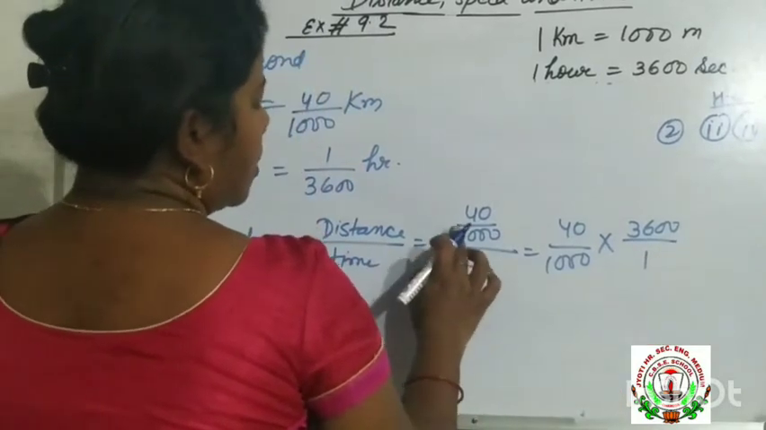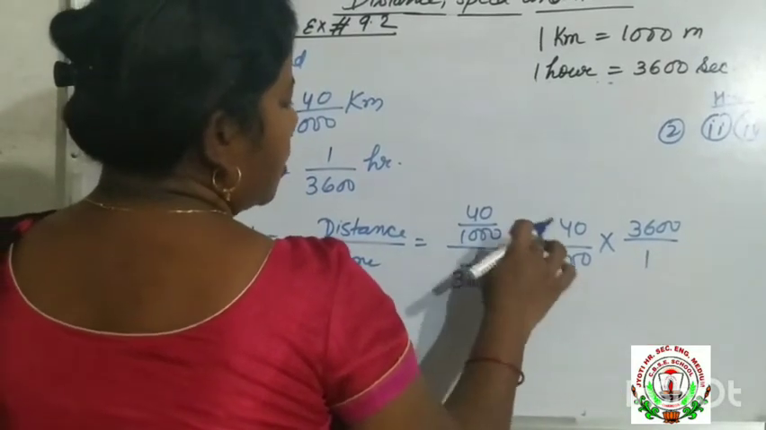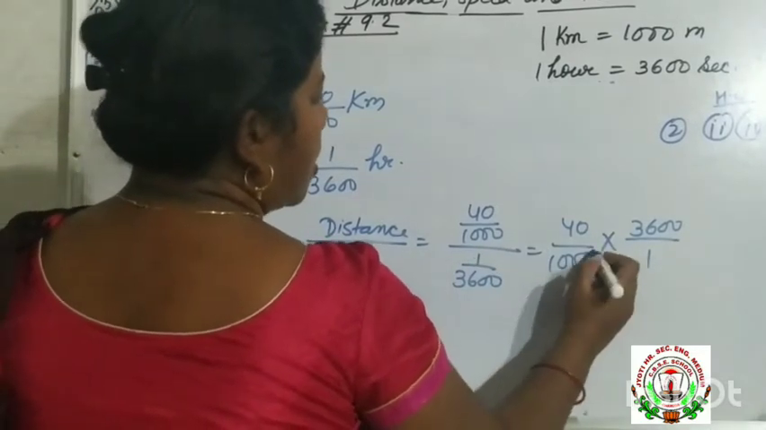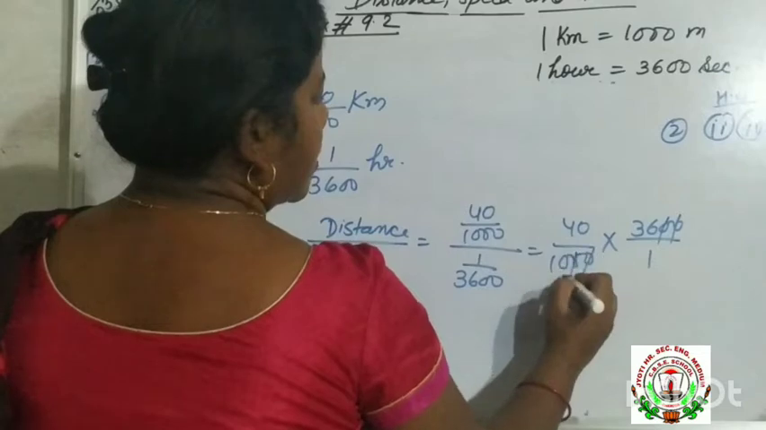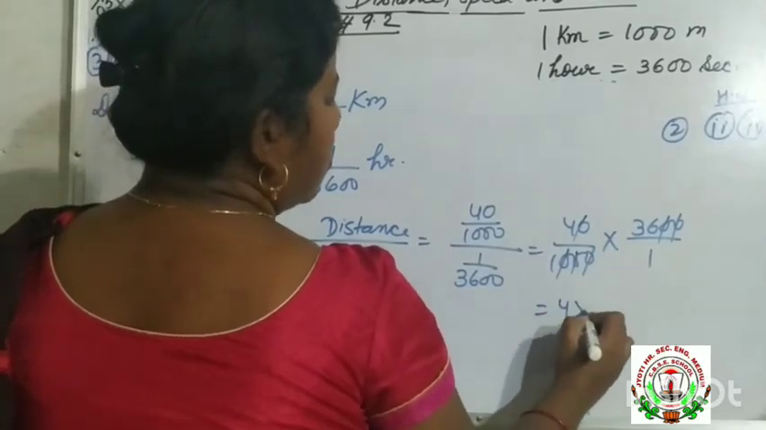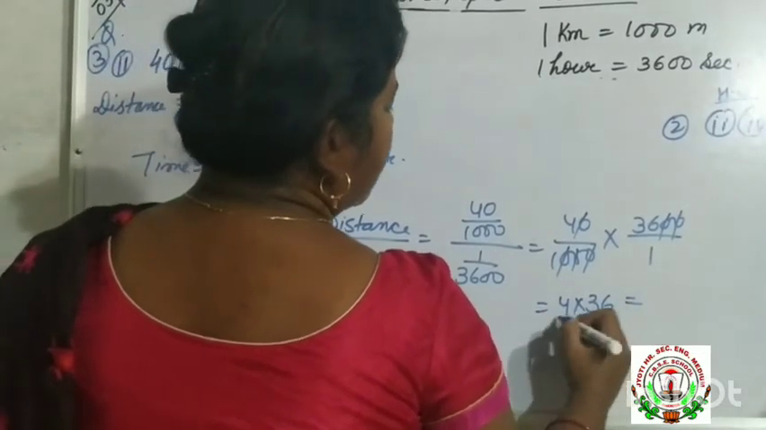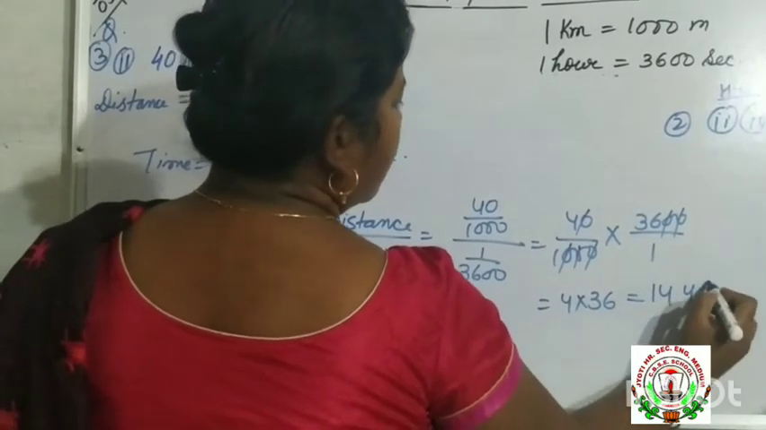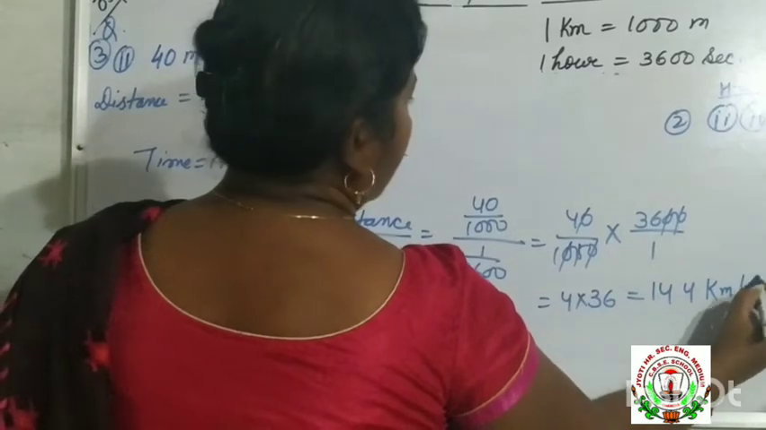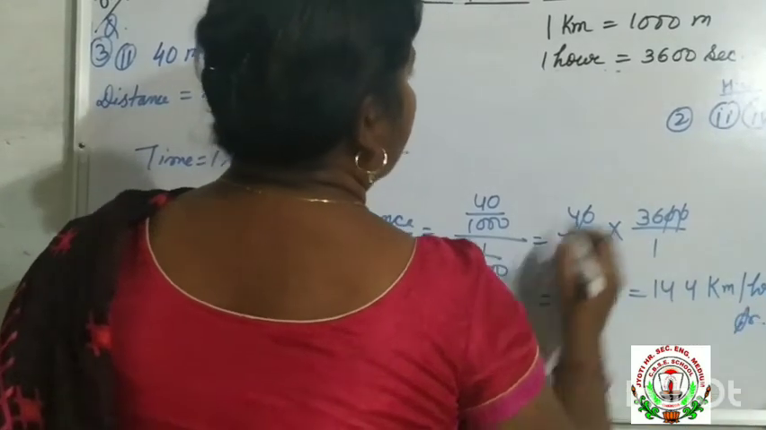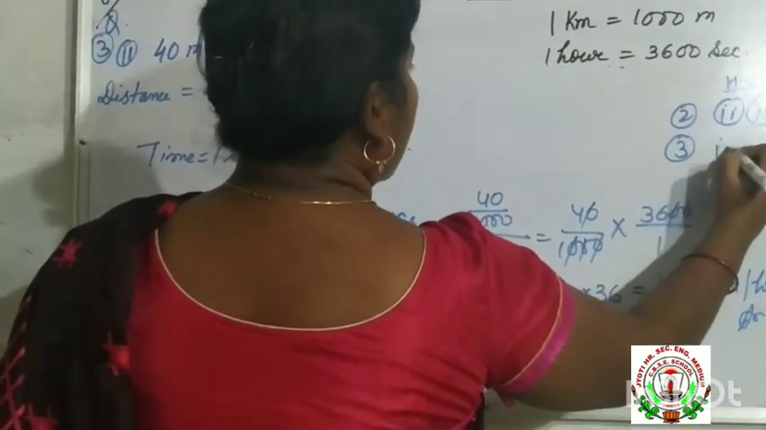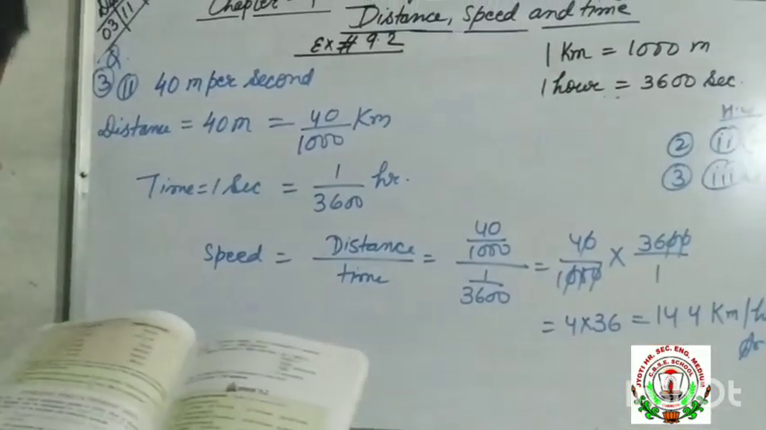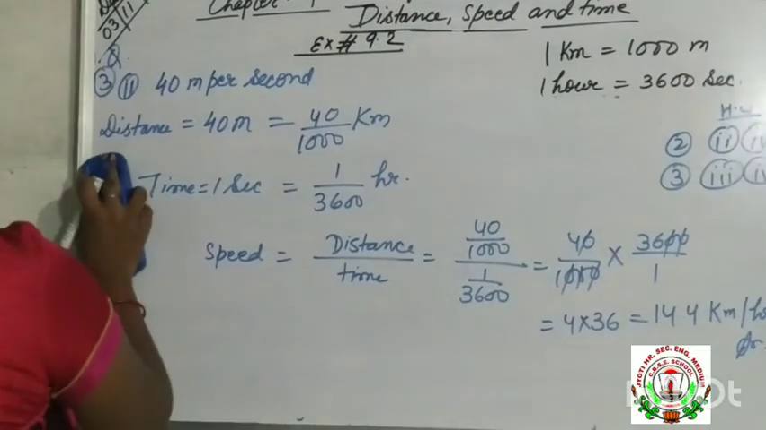This fraction, it is the main fraction. When it converts into multiplication sign, this denominator will go up and this numerator will come down. 0 0 we will cancel. 4 into 36, that is 4 6 are 24. 4 2 carry. 4 3 are 12 plus 2, 14 kilometer per hour. This is the answer. You will try to do 3 and 4. 2 more questions are there. Now next question is question number 4.